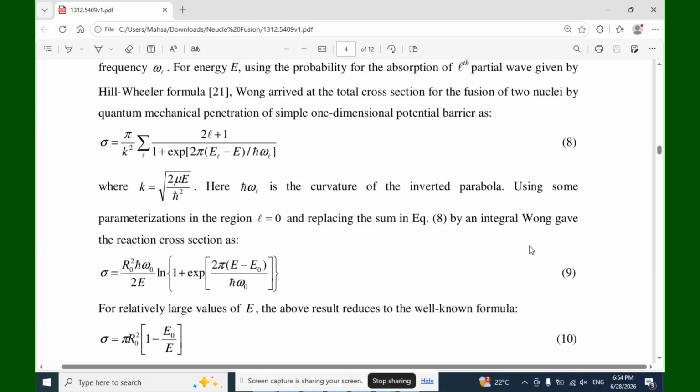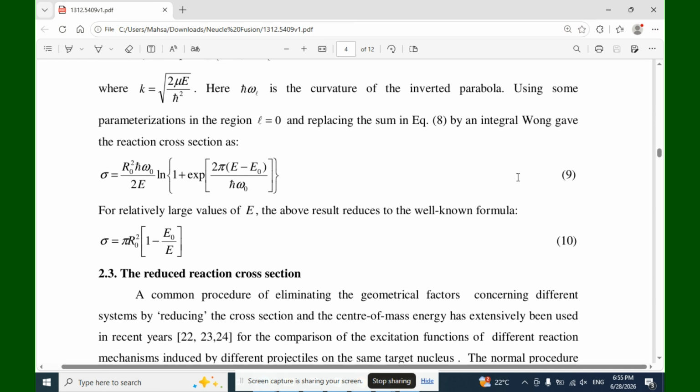Using some parameterizations in the region L equal to 0 and replacing the sum in equation 8 by an integral, one gets the reaction cross-section as σ = R0² ħω0/2E ln[1 + exp(2π(E − E0)/ħω0)] for relatively large values of E. The above result reduces to the well-known formula σ = πR0²(1 − E0/E).